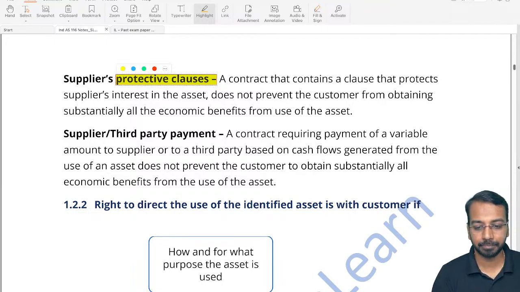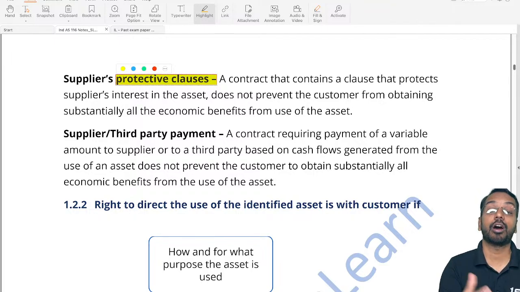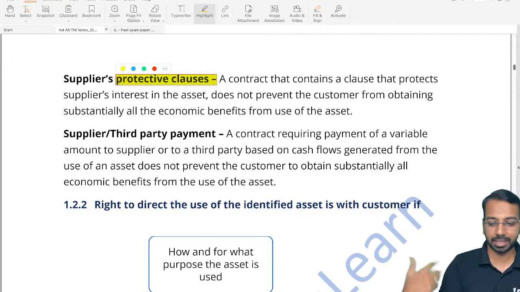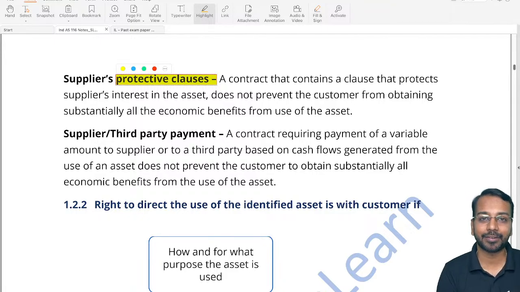Okay. Then, sometimes the customer may be required to pay something to a third party or to the supplier based on the output. We will come to this in variable consideration subsequently. Even if you have to make a payment for using the asset, for example, 1 rupee per kilometer, even in that case, the customer will have the right to obtain substantially all of the benefits from using that particular asset.